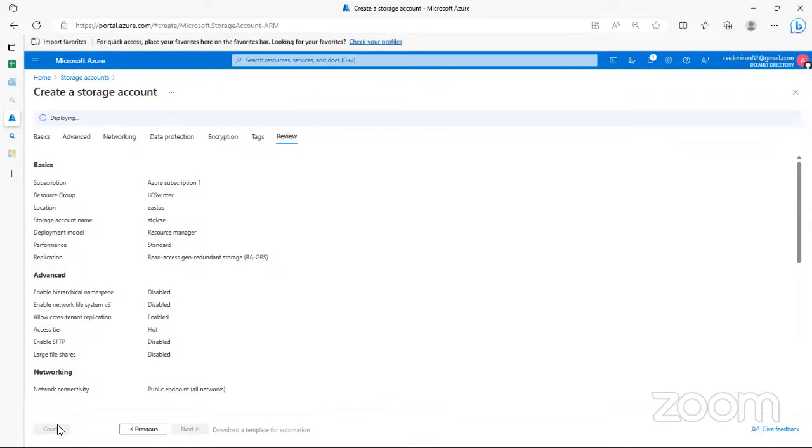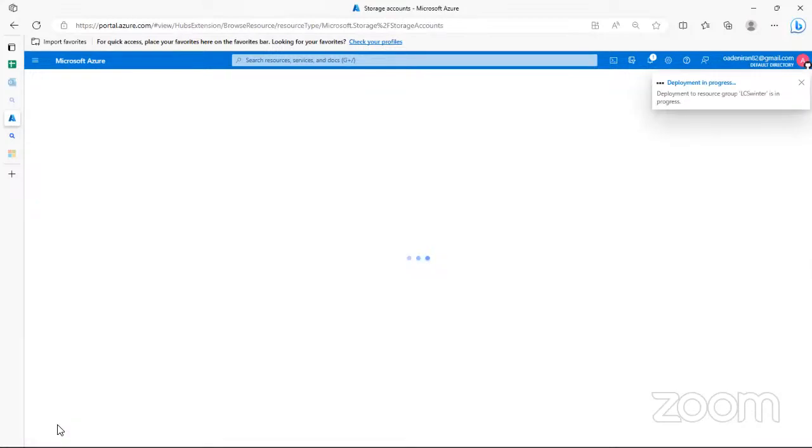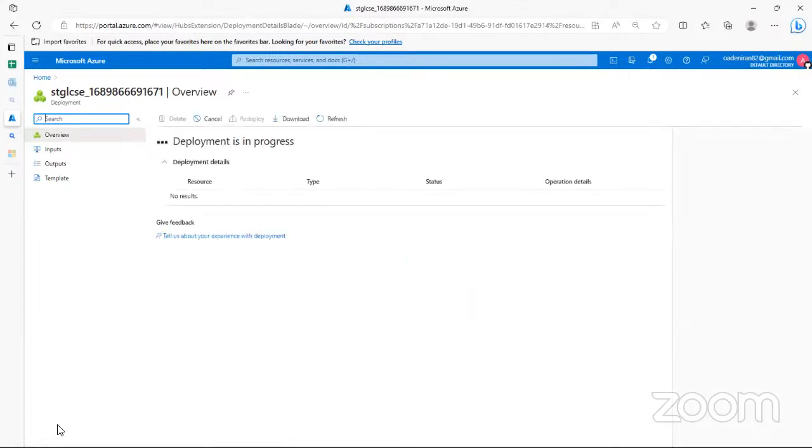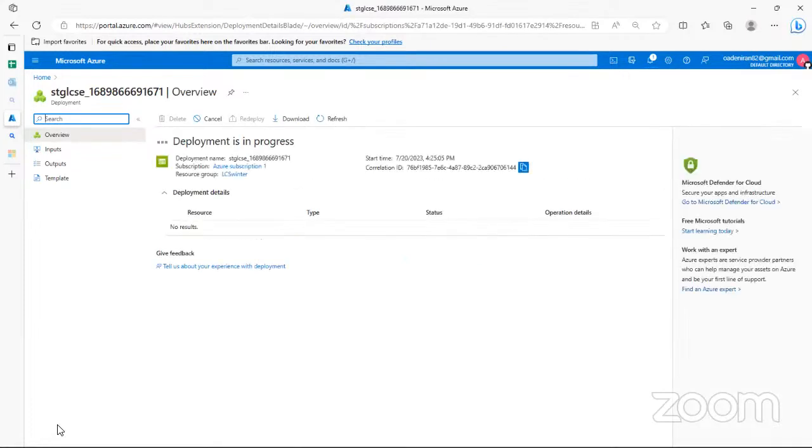In that new storage account, there are different levels of storage in Microsoft Azure. It's not like an S3 bucket where after you provision a bucket, that's all you do. In a storage account, you can have containers, and you can have blobs. Blobs are basically what we call objects.